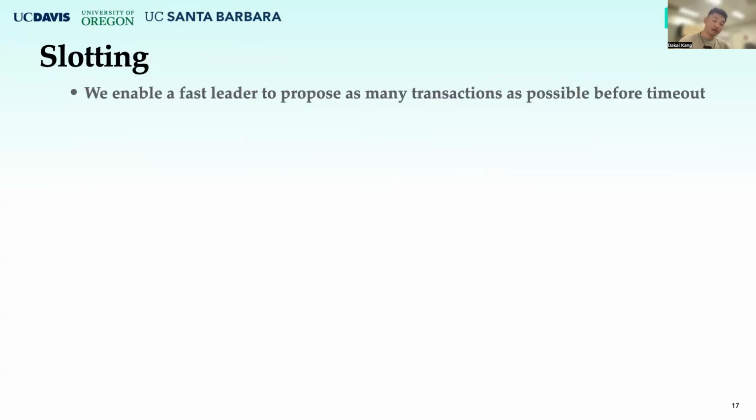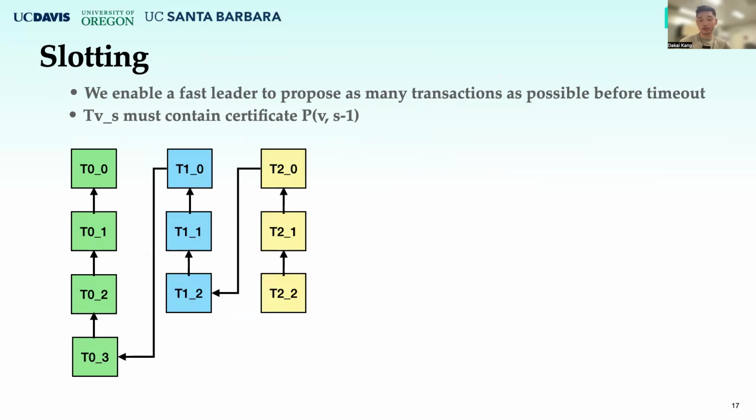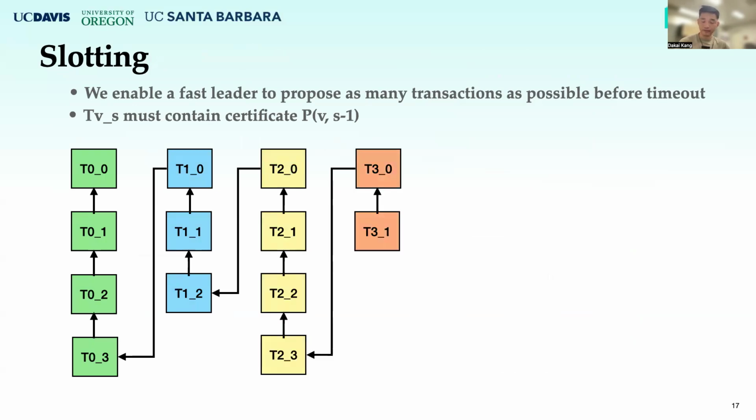Next, let's talk about the slotting mechanism. With the slotting mechanism, we allow a fast leader to propose as many transactions as possible before its timer is out. So you can see that here we form a chain that looks like this. And when constructing such a chain, we have one requirement. That is, a leader cannot propose its next slot until the certificate for its current slot has been formed. It means that each slot here must contain the certificate for the previous slot in the same view.